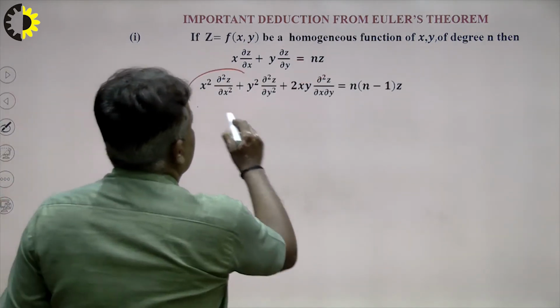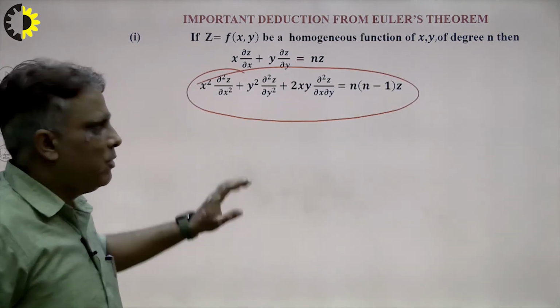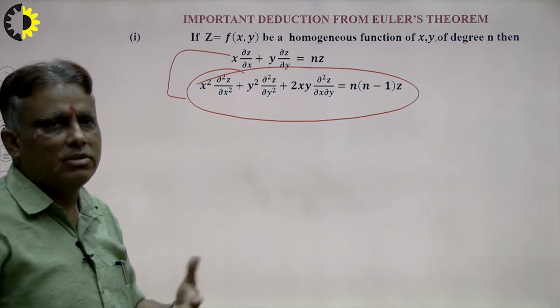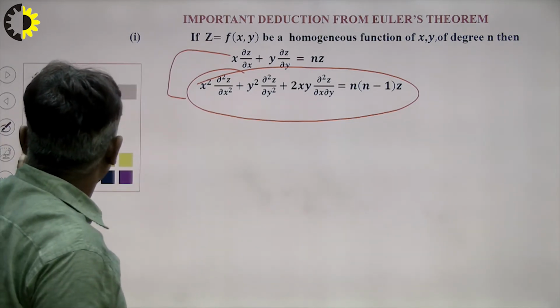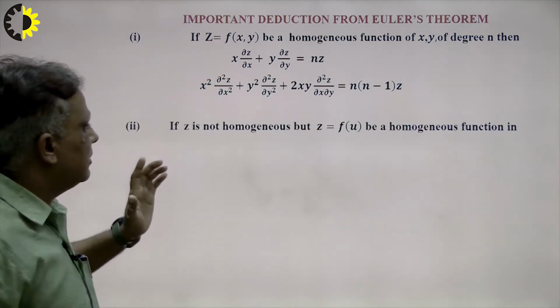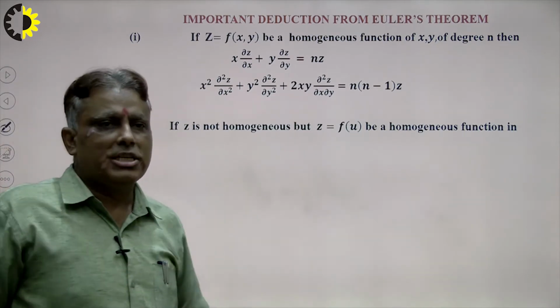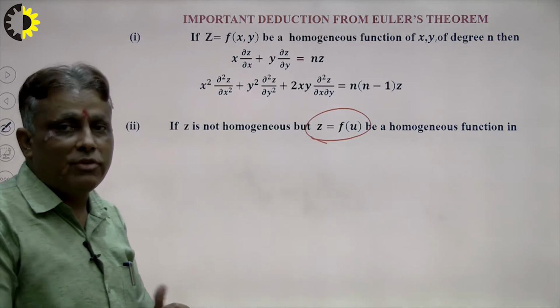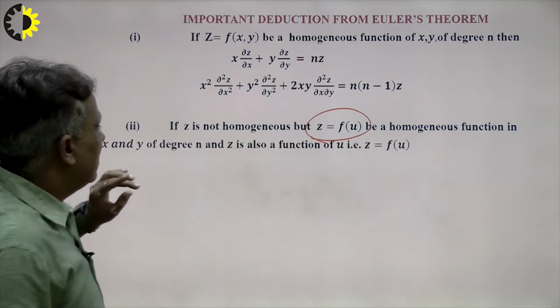Students, remember it. We can prove it with the help of the first order: differentiate two times and add both sides. So this will be the result. Remember it when we solve the problem. Suppose z is not homogeneous, but we convert it into homogeneous form. z is equal to f(u). So what will be the result?